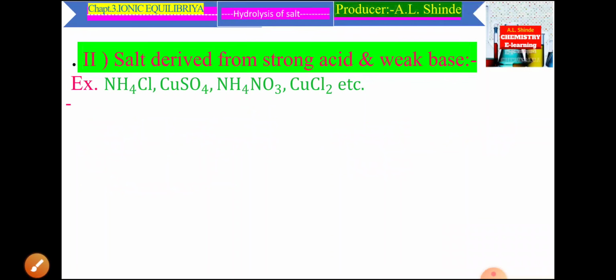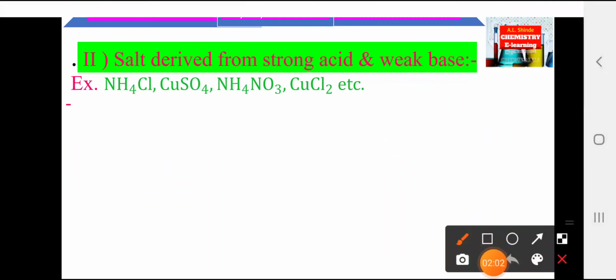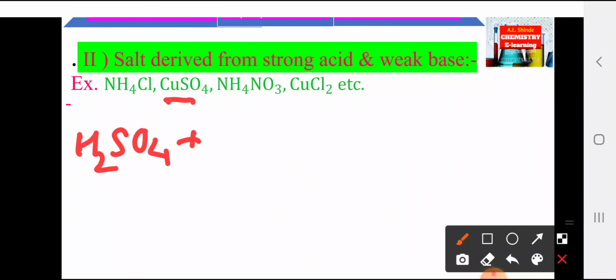Now, the second, the salt of strong acid and weak base. Examples: ammonium chloride, copper sulfate, ammonium nitrate, copper chloride, etc. These salts are derived from strong acid and weak base. We can see the example: strong acid like sulfuric acid, that means H2SO4, combines with weak base like cupric hydroxide or copper hydroxide, Cu(OH)2.